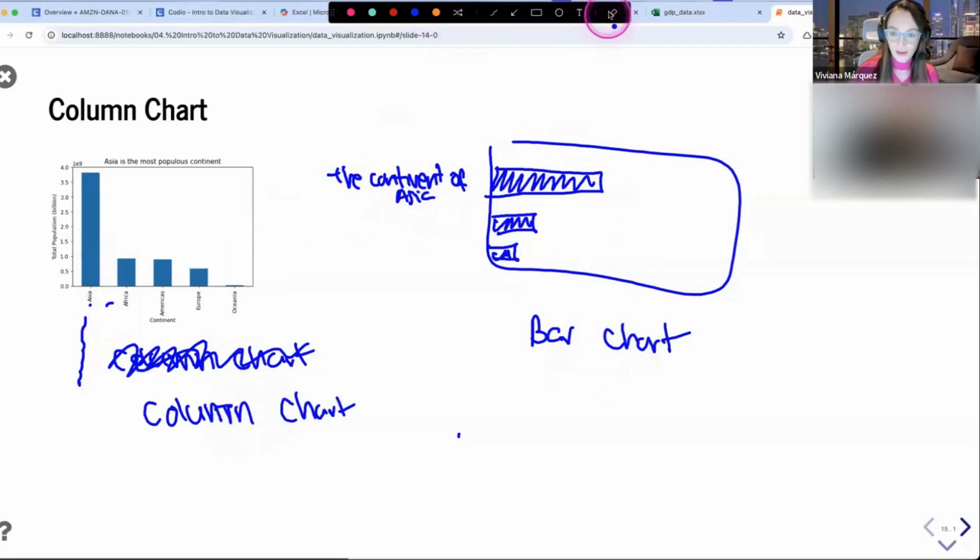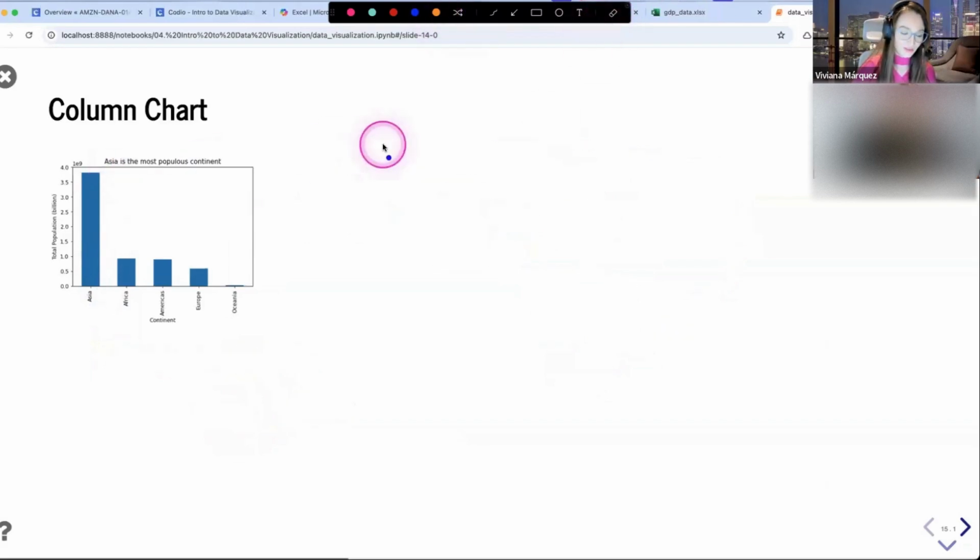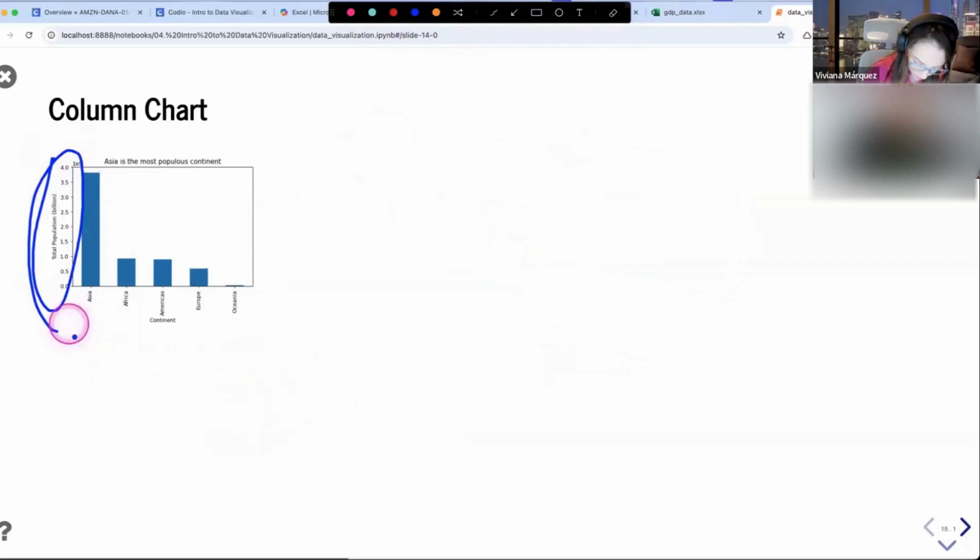Also notice that for this, you definitely have to have a numerical variable. The numerical variable could be discrete or continuous, doesn't matter, but you need something that you can count on. In this case, we're doing total population, so we are showing the total population of a continent. And then you have a categorical variable, which is what you have in here.